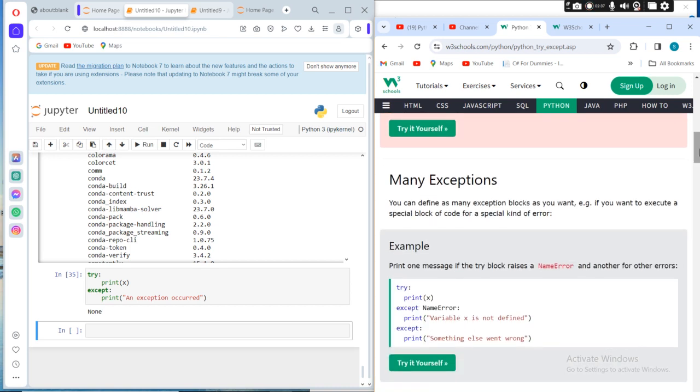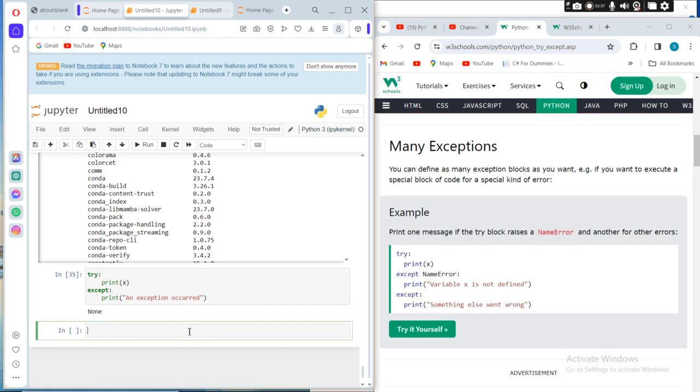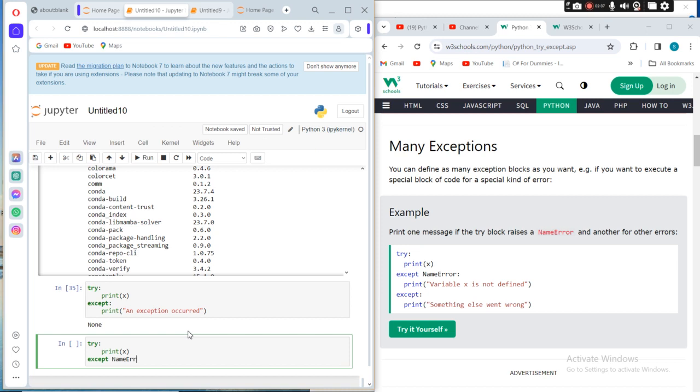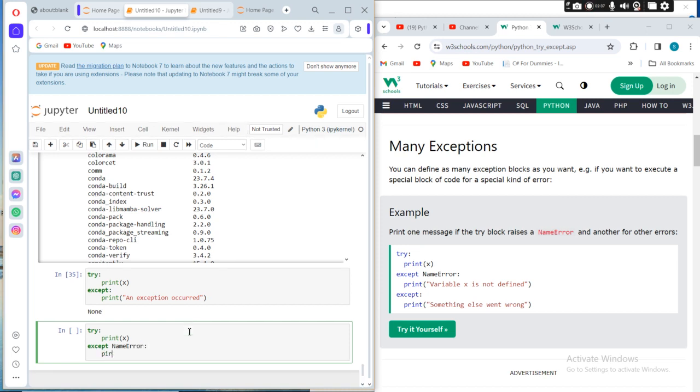There are many exceptions. For example, you can define as many exception blocks as you want if you want to execute a special block of code for a special kind of error. For example, we have try, then print x, except, we can call it as many times, except NameError, print "Variable x is not defined."